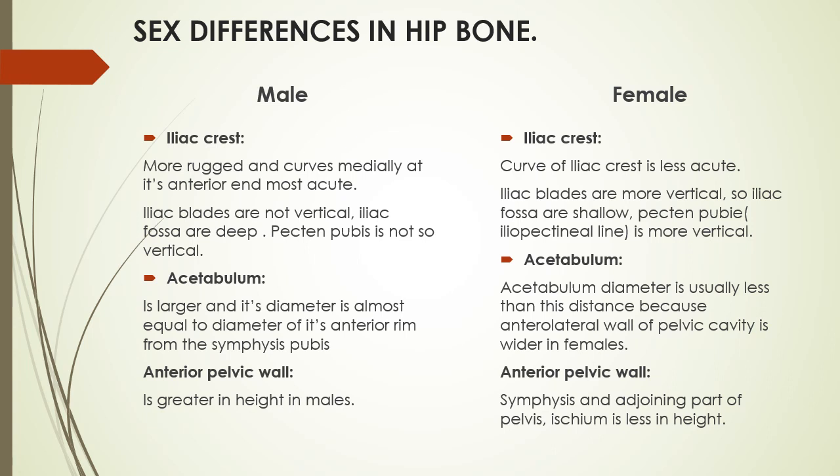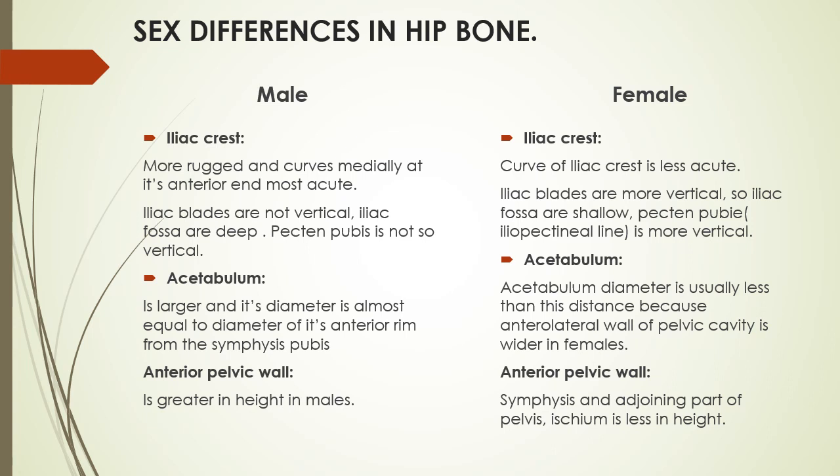It is only to hold the structures in it or protect the pelvic structures. So the whole idea of how the female pelvis differs from male is that it facilitates the birth of the head of the fetus, so the iliac fossa should be shallow so that the head can easily pass, instead of a curved iliac crest.